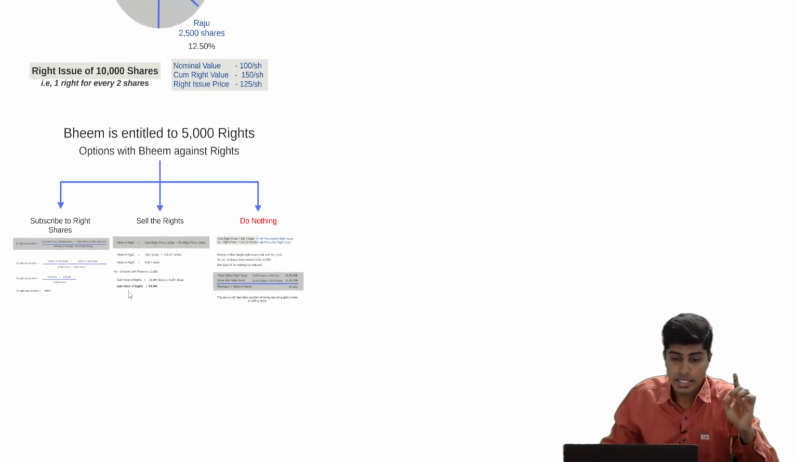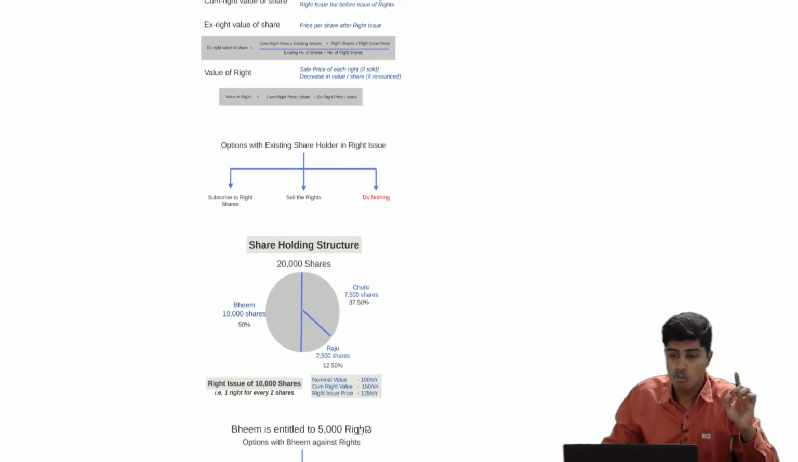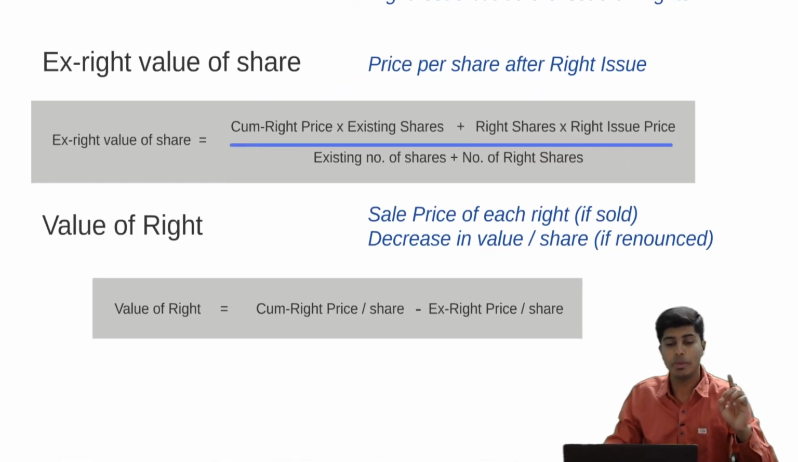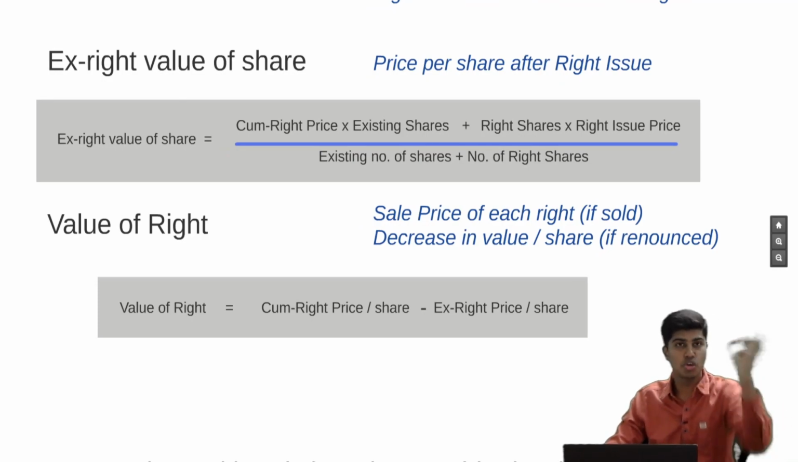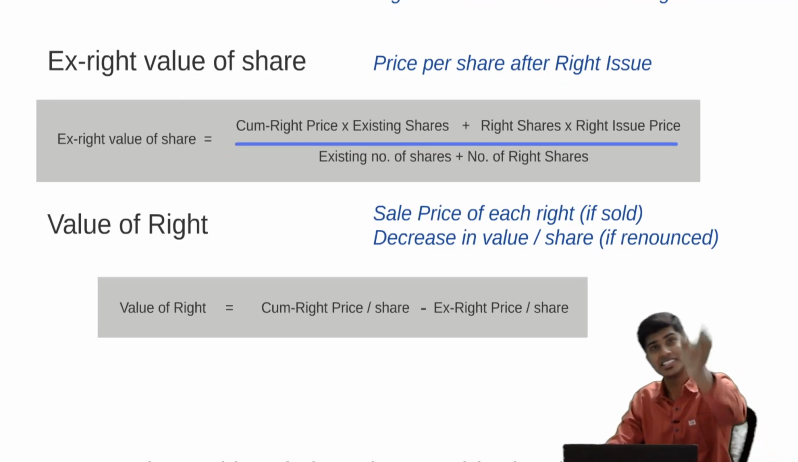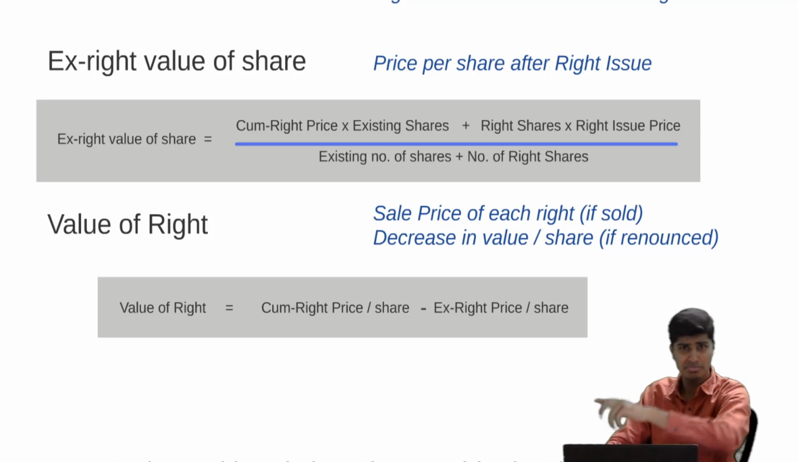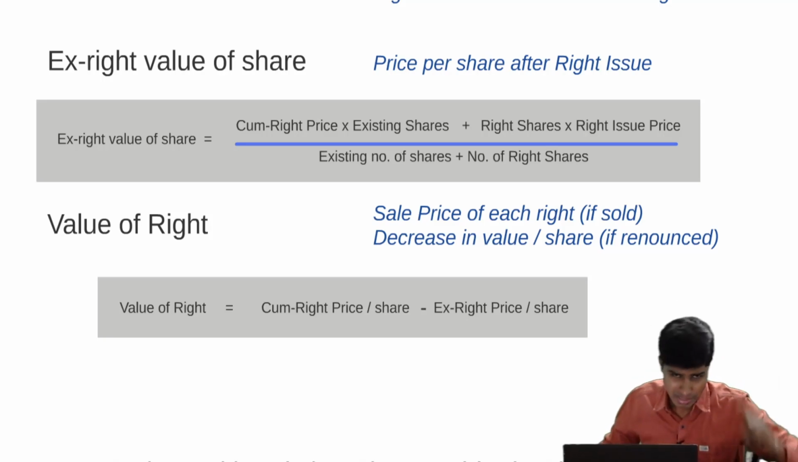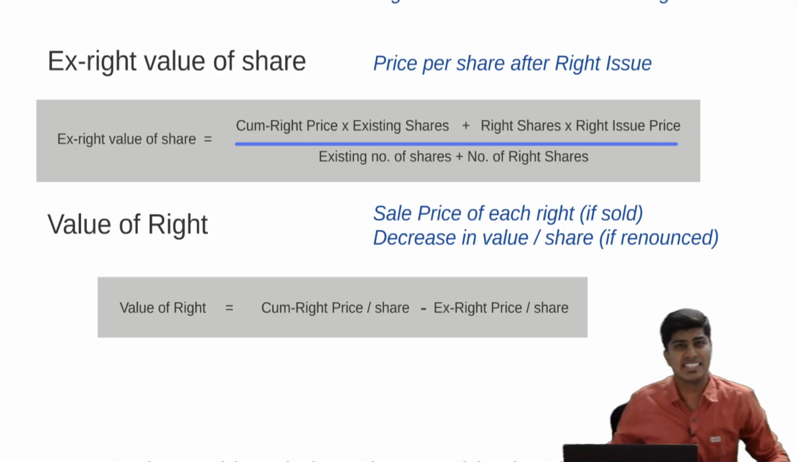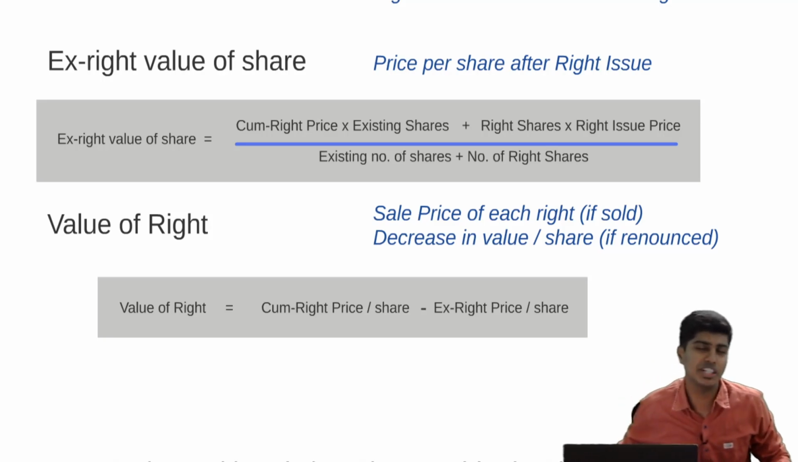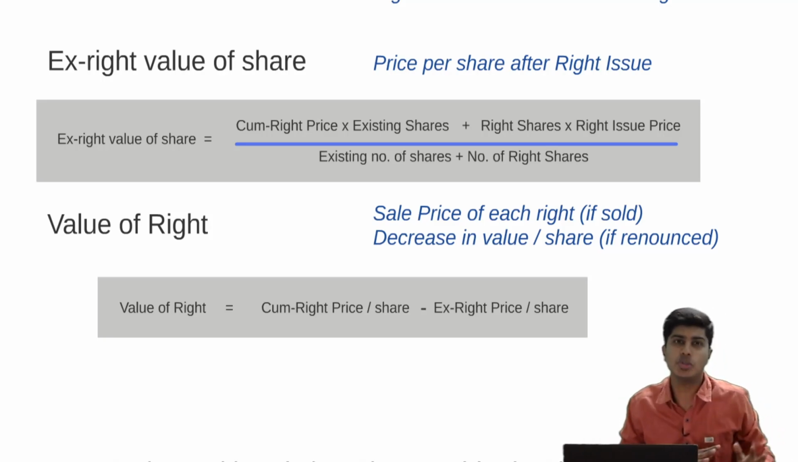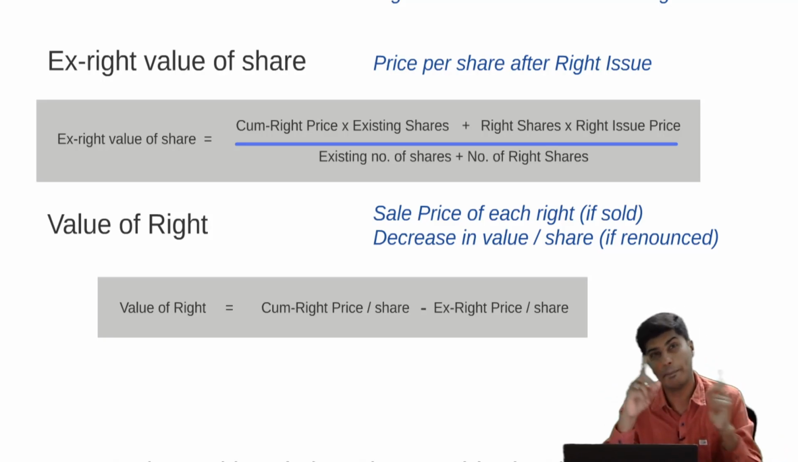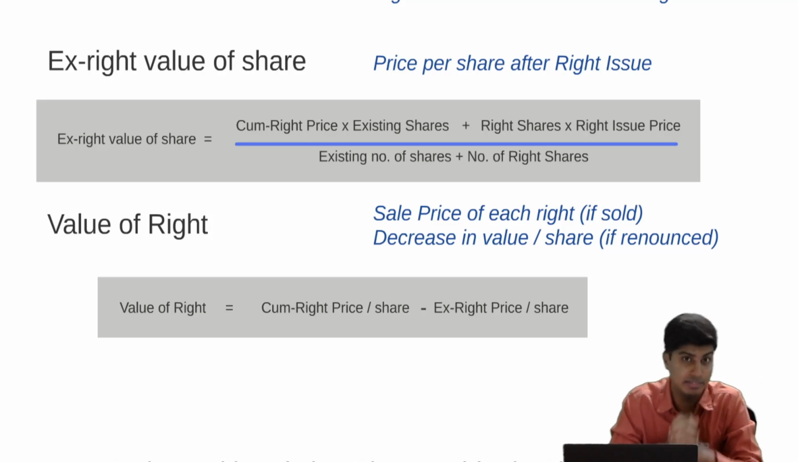All you need to remember is these two important formulas for computation of answers to the questions that will come in the right issue topic. Number one, X right value, which is cumulative right price multiplied by existing shares plus right shares into right price, divided by existing shares plus right shares. And the value of the right is cumulative right price minus X right per share. If a question comes on right issue, it will be for 4 marks. A separate question is very less expected. However, questions can come on this topic in the chapter of investment accounting.